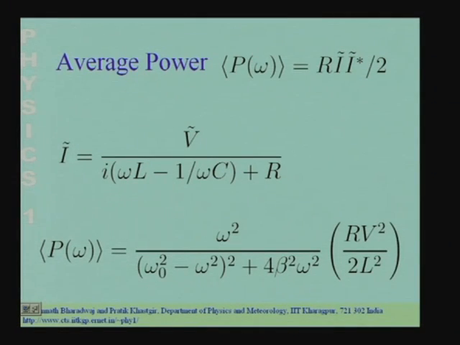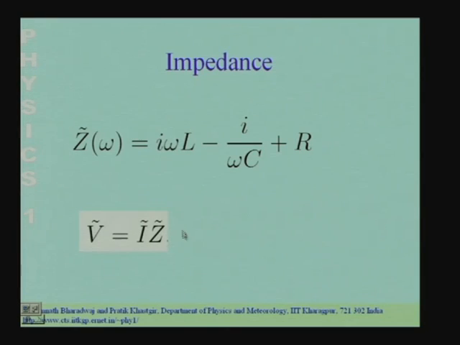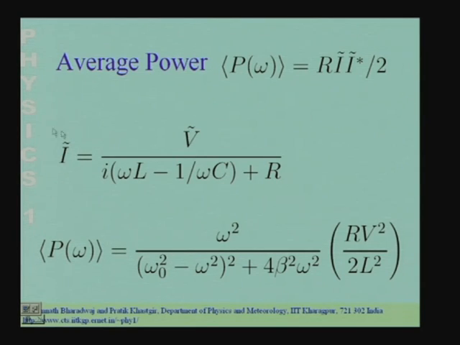It is only the resistance which dissipates any power, and the average power dissipated in the resistance can be calculated in the complex notation as R into the current I into the complex conjugate of the current divided by 2. And the current can be calculated using Ohm's law, which has now been generalized. So, the current I tilde, it is complex, it is not necessarily in the same phase as the voltage. The current is related to the voltage through the impedance.